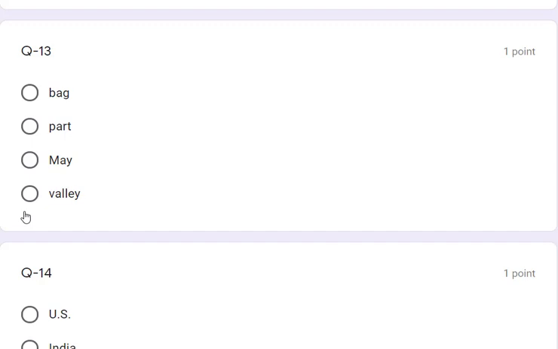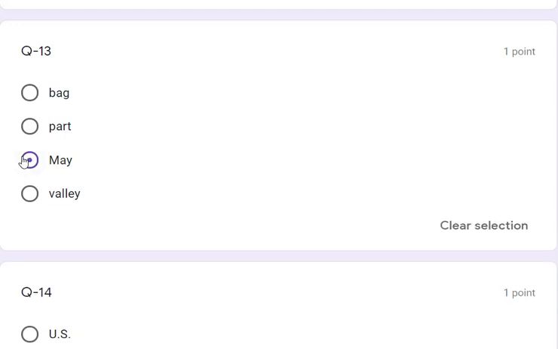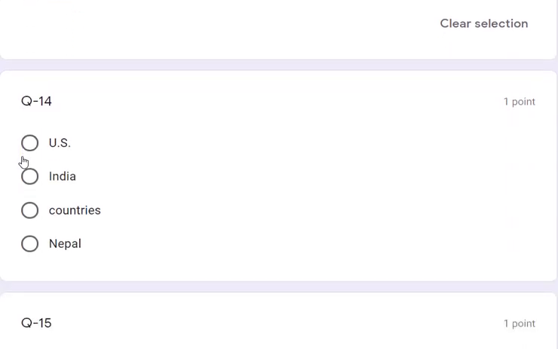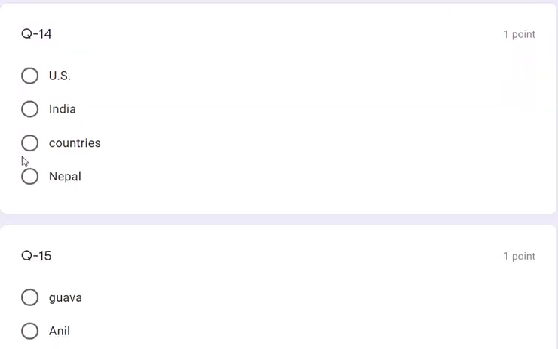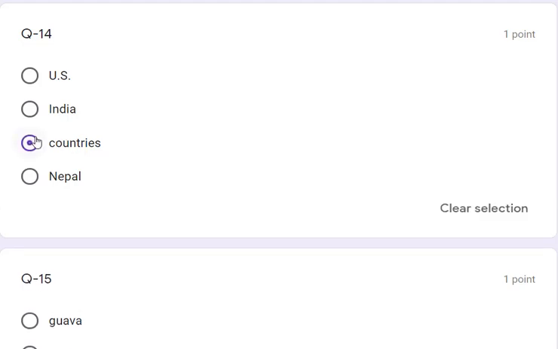So you see here back, part, may, valley. Back, part and valley, all three are common nouns and may is the proper noun. So may is the correct answer. Similarly, question number 14: US, India, countries, Nepal. US, India and Nepal, all three are country names and those are proper nouns. So the correct answer will be country. That is the common noun.